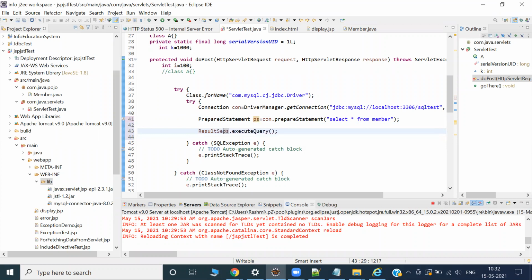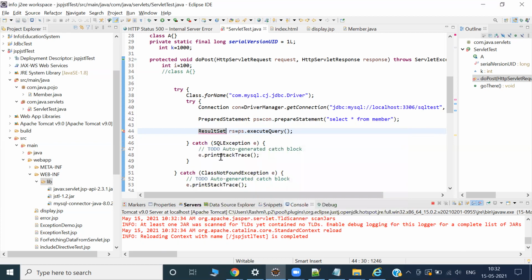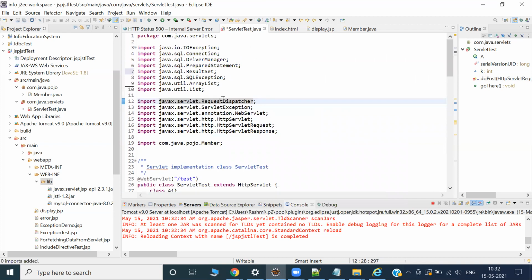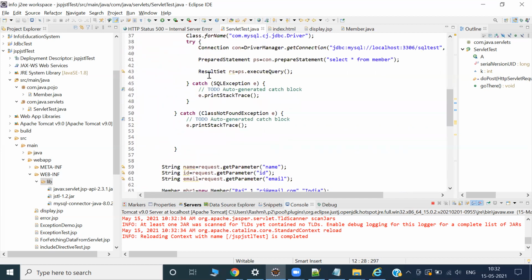ResultSet RS is equal to the result set. Then import ResultSet, because ResultSet is an interface. It is not there in my family. I have to welcome this class or interface to this family. Import. Now it will be successfully imported. If you get some yellow color, you don't like it, press Control Shift O, and the unnecessary packages will be gone. So the result set is now ready.